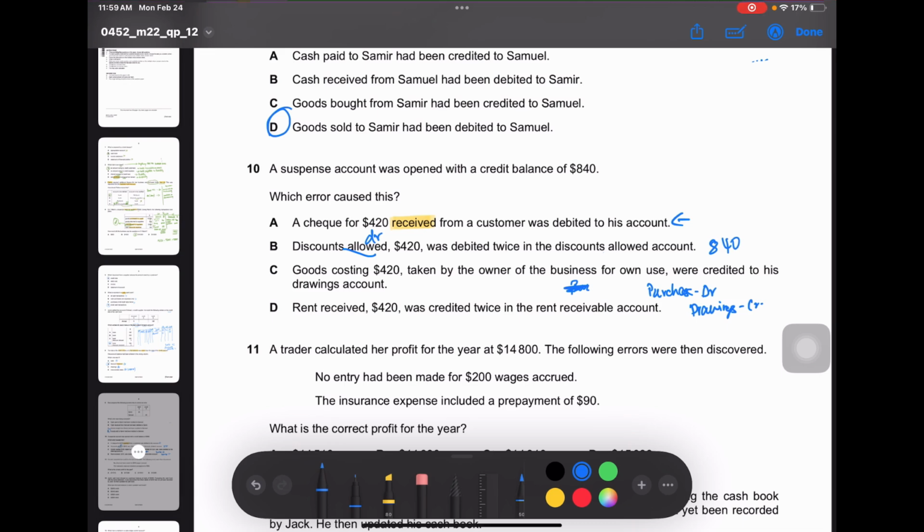Next, rent received $420 was credited twice in the rent receivable account. So if it is credited twice, the credit balance would be greater than the debit balance. So then the suspense account would be opened on the debit balance, not on the credit balance. So obviously it's 10A.